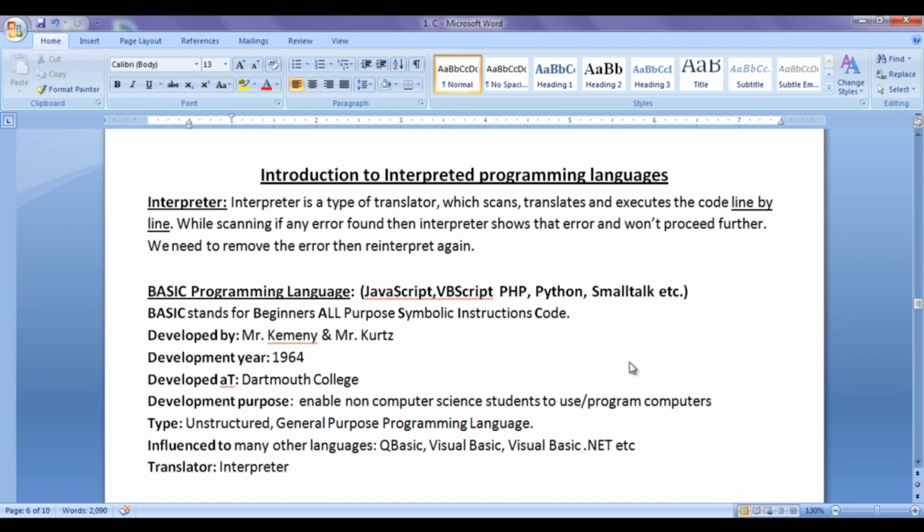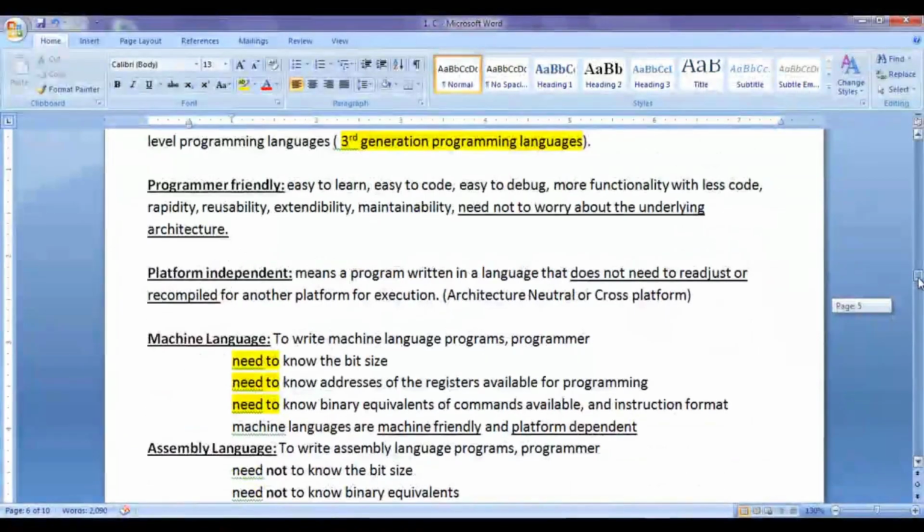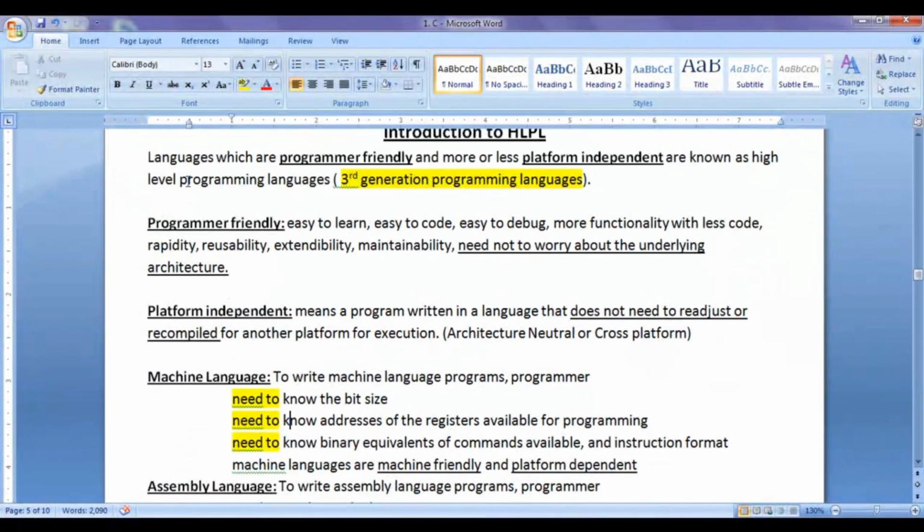Before we proceed and understand what interpreted programming languages are, we are going to discuss a little bit of what we have learned in the previous tutorial. We have learned that programmer-friendly languages, that means languages which are easy to learn, code, debug, understand, reuse, extend, and maintain, where you need not worry about the underlying architecture while writing programs, and which are more or less platform independent, are known as high-level programming languages. That means a program written in such a language does not need to be readjusted or recompiled for another platform for execution.